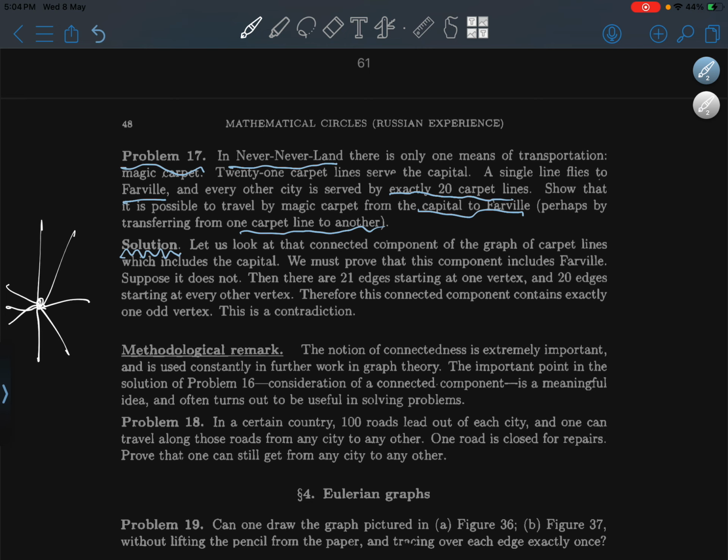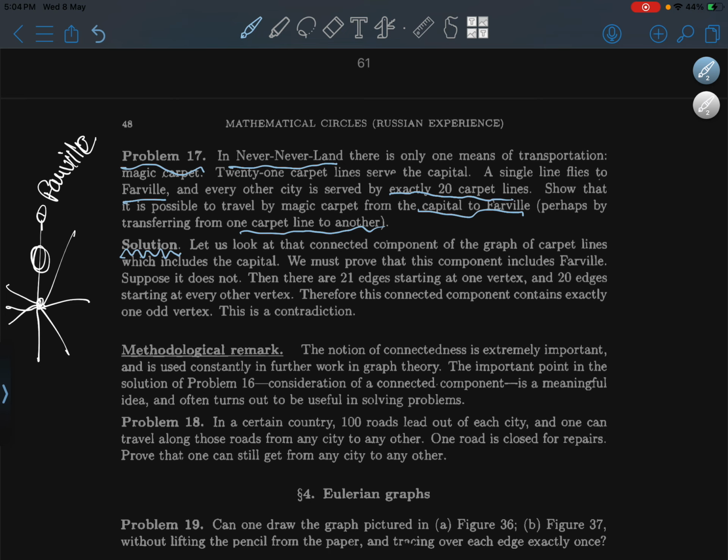A single line flies to Farwell, and every other city is served by exactly 20 carpet lines. Show that it is possible to travel by magic carpet from the capital to Farwell, perhaps by transferring from one carpet to another. I guess this would have solved it, but I think my interpretation of the question is quite wrong.